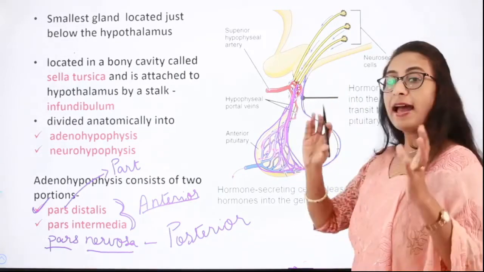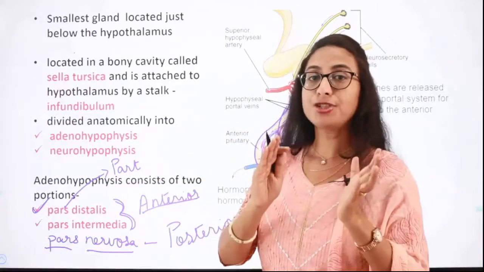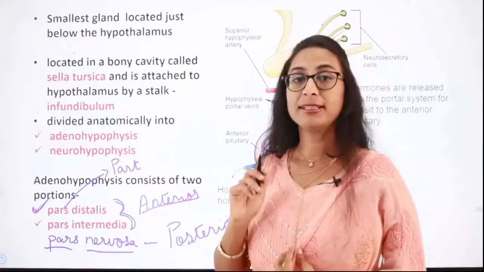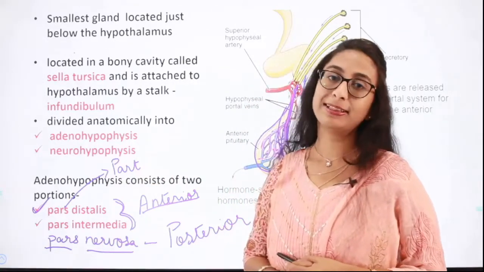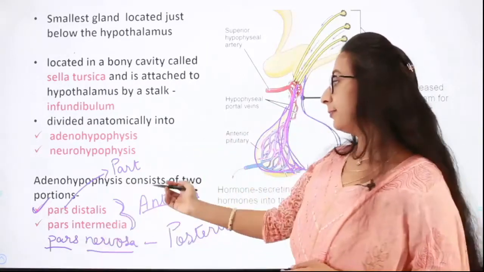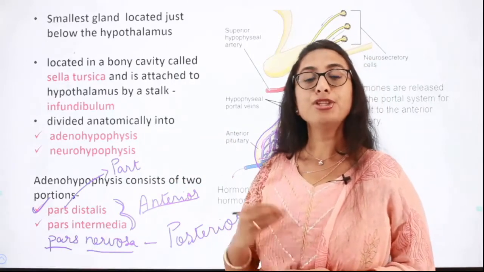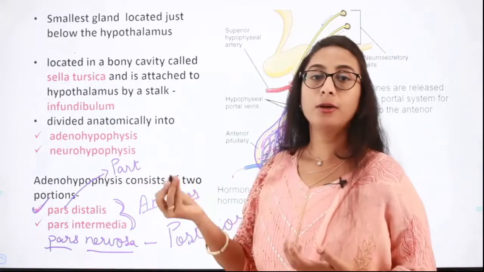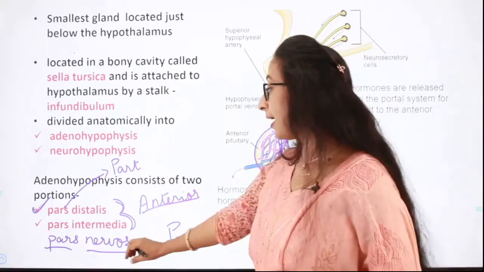So totally we have anterior pituitary and posterior pituitary. Anterior pituitary is composed of pars distalis and pars intermedia, and the posterior pituitary is composed of pars nervosa. So this is also an important question from your NEET exam point of view. There you might get these three as the answer options: pars distalis, pars intermedia, and pars nervosa. And the question might be, which of these are capable of synthesizing and secreting hormones, or mark which of these does not synthesize and secrete hormones. So then the answer will be pars nervosa.